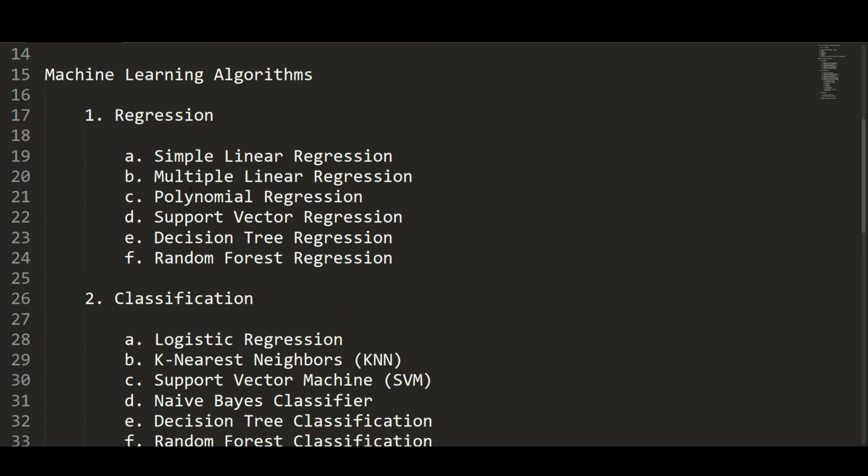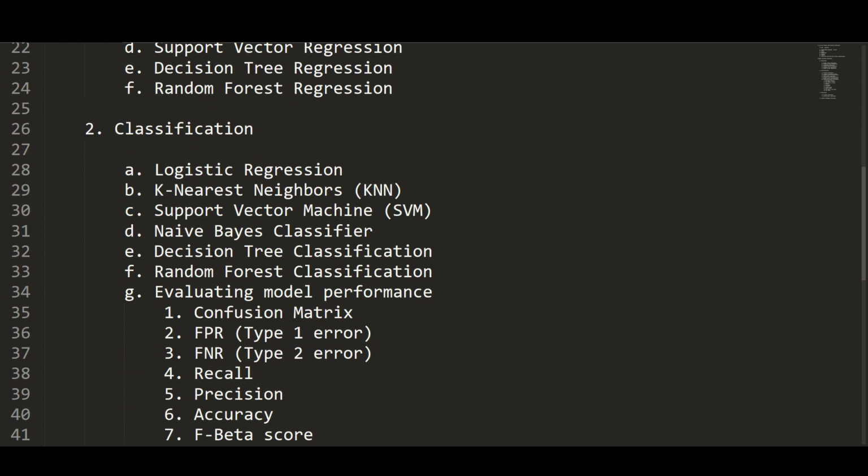In the regression part, follow the same order: start with simple linear regression, then multiple linear, then polynomial regression, support vector regression, decision tree regression, and random forest. These will also be a part of classification, so in classification you will see decision tree classification, random forest classification, and support vector machines.